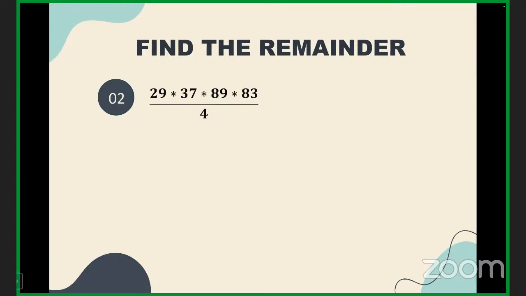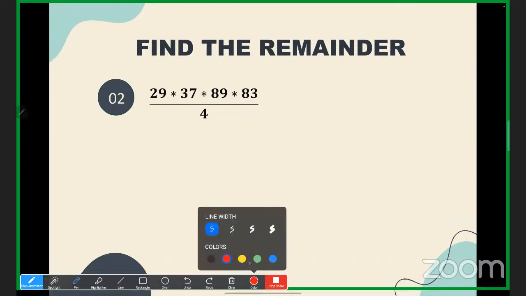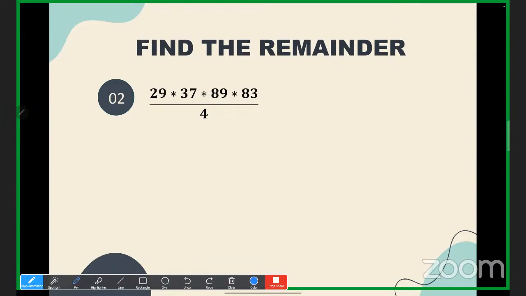Yes, anyone? What is the remainder? Any online student? What is the answer? So is it 3? Okay, 3. Any other answer? Have you got the concept? See, 29 is the first number. So we have to divide this 29 by 4. What will we get? Remainder will be 1. Very good. If you divide 37 by 4, what is the remainder? 1. What is the remainder again? No, it's not 1. It is 3.